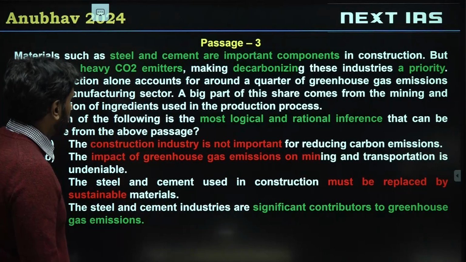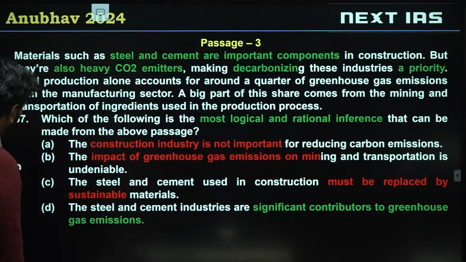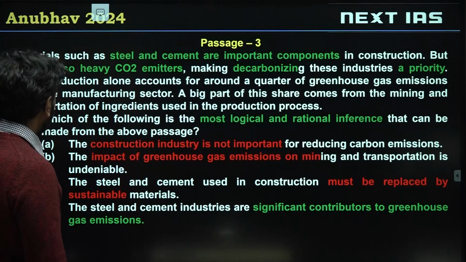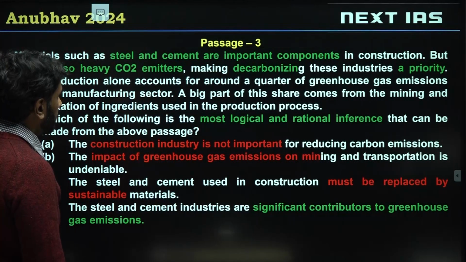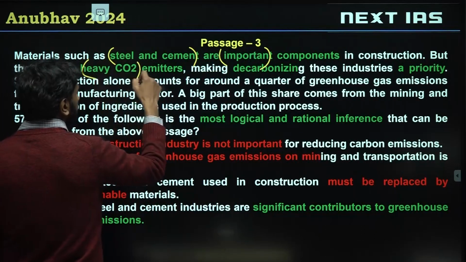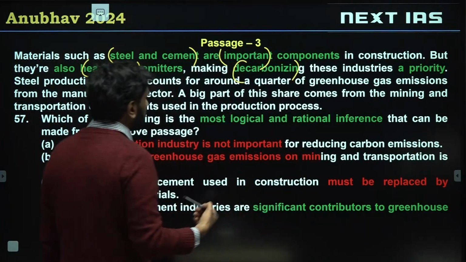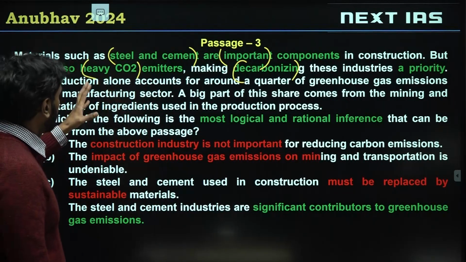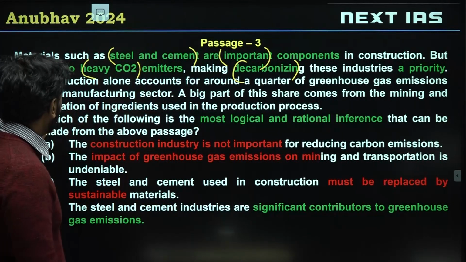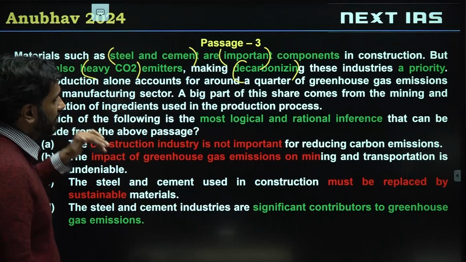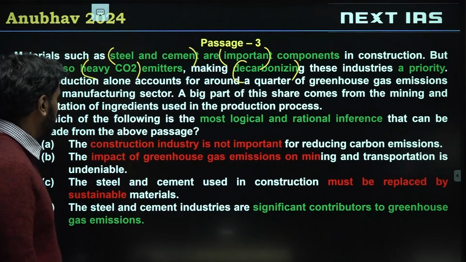Which of the following is the most logical, rational inference? Let's go through the passage. Materials such as steel and cement are important components in construction. They are also heavy CO2 emitters, making decarbonizing these industries a priority. So steel and cement are important, but they are heavy CO2 emitters, so decarbonize them, the author is saying. In the second half of the passage, the author tells us steel production alone accounts for a lot of greenhouse gas emission. A big part of this comes from mining and transportation of the ingredients used. So clearly steel and cement affect the environment and we should start decarbonizing these industries.